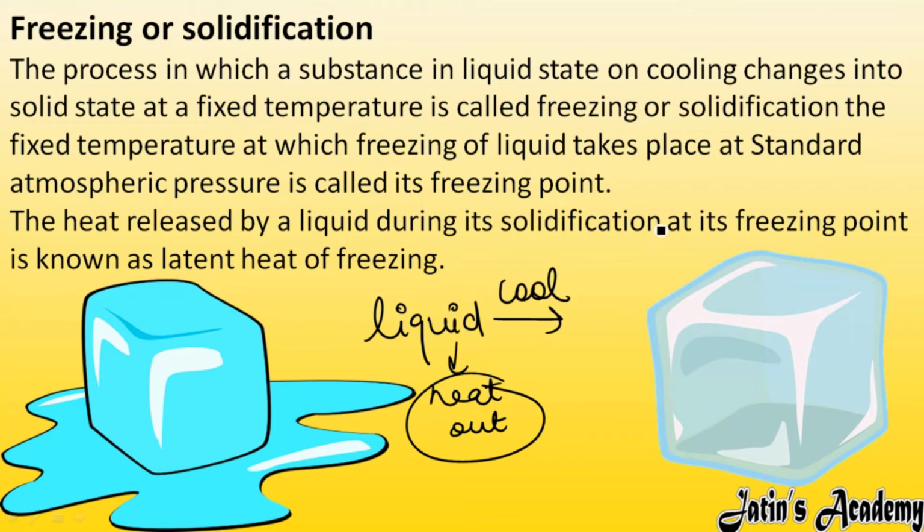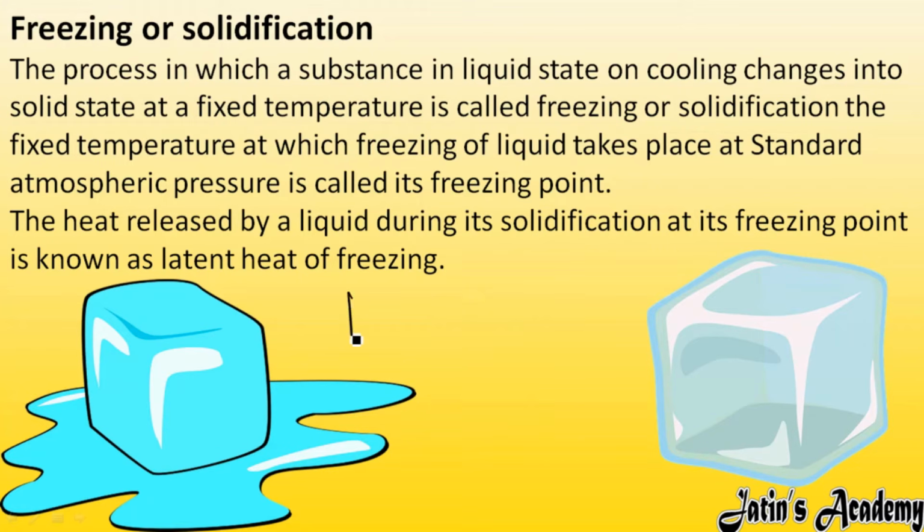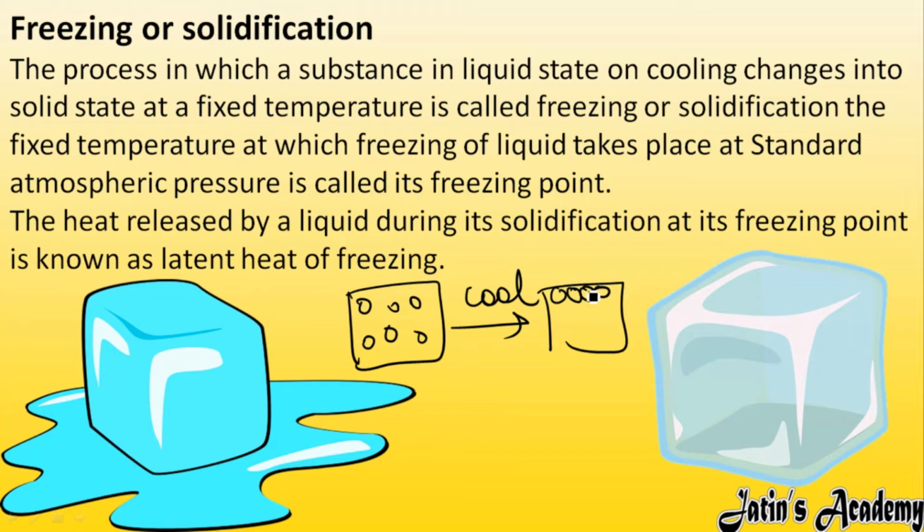Whenever we are taking heat out from something, for example, this is a liquid, I'm going to show it with a molecular arrangement. This is a particle arrangement of liquid. When we are going to cool the liquid, cooling means contraction is going to take place. So here contraction means particles are going to come close to each other. So this liquid is going to convert into a solid.